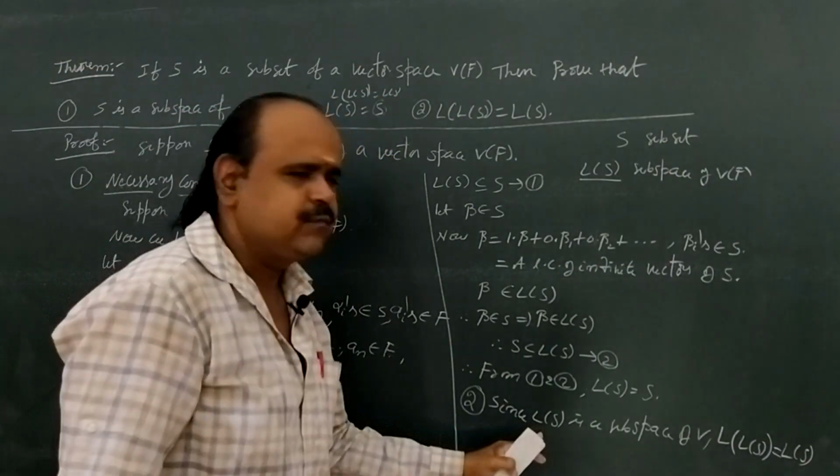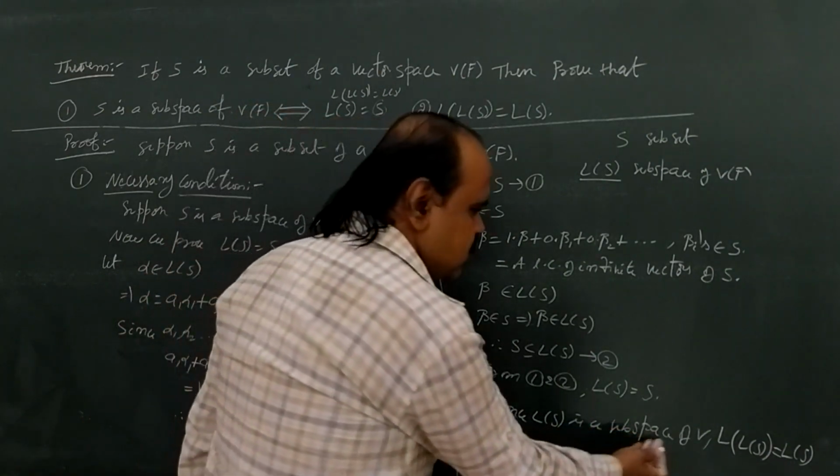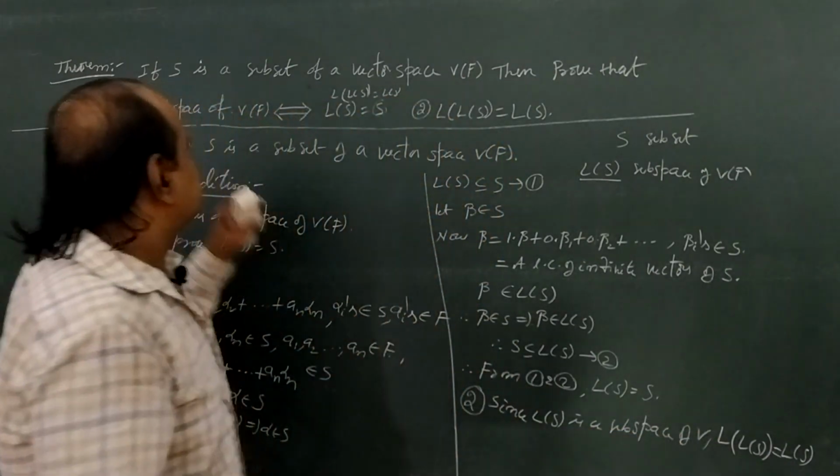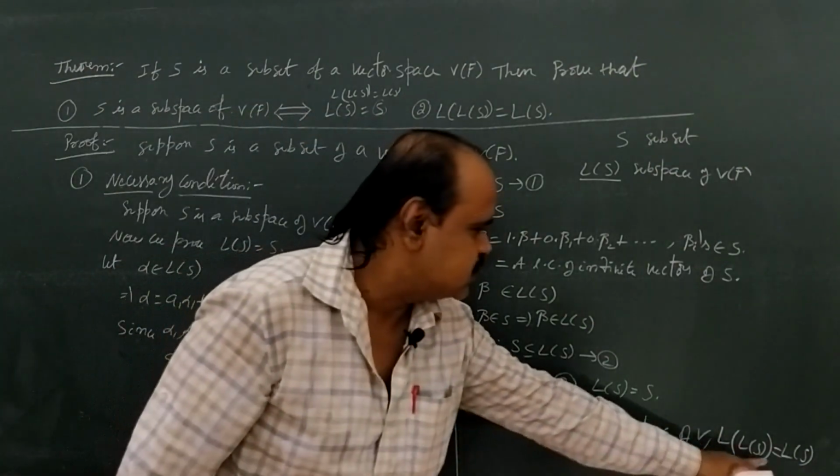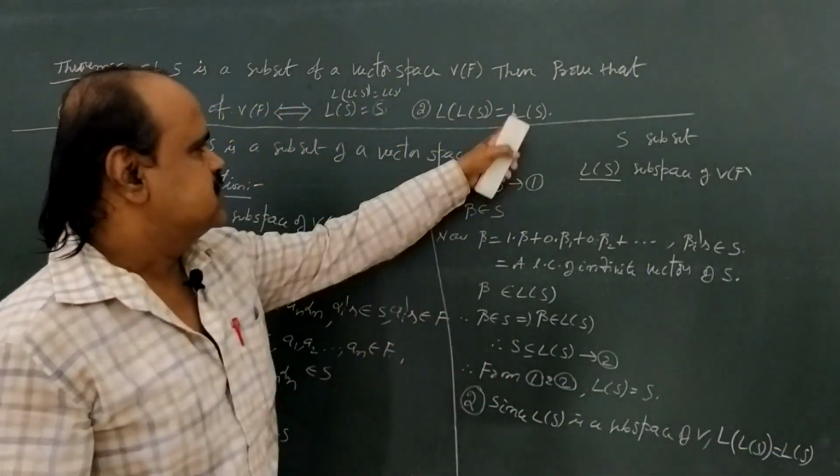So L of S must be a subspace of V. Here we already have it. So since L of S is a subspace, we substitute S as L of S from the first condition. That means L of S equal to L of S. This is the second condition.